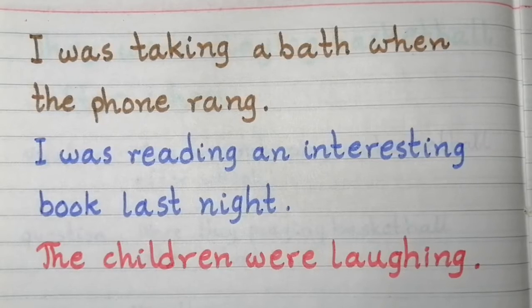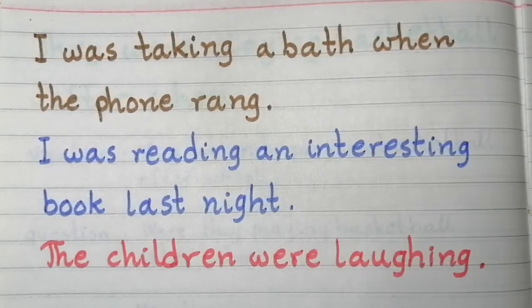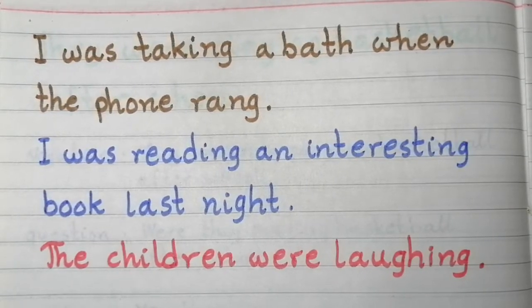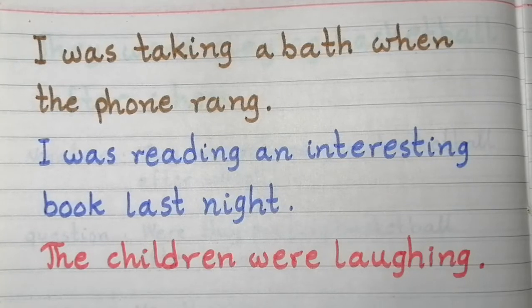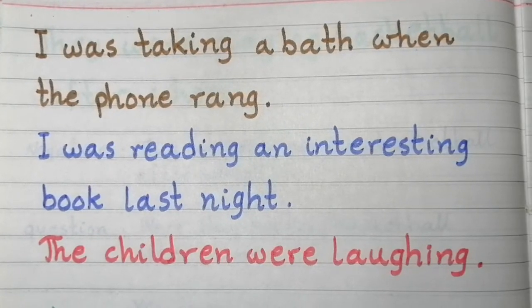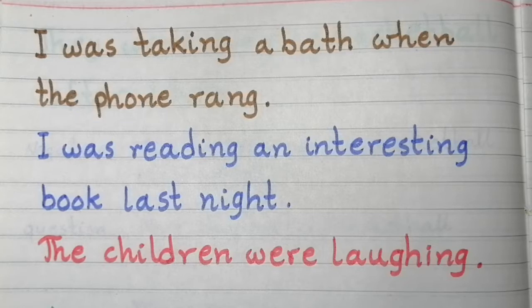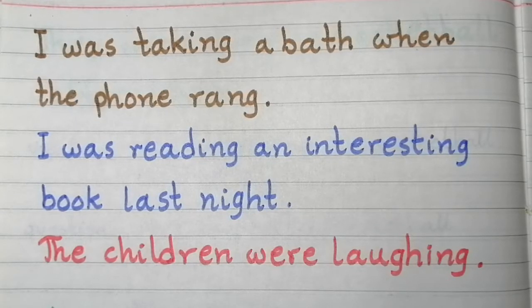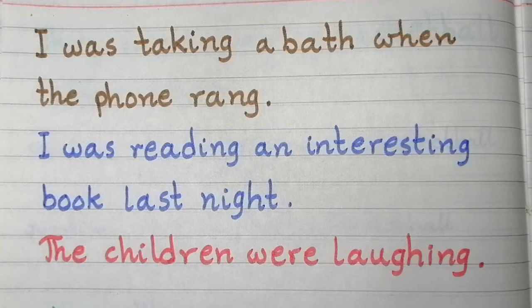Another example we have here on the past continuous tense. I was taking a bath when the phone rang. What were you doing when the phone rang? I was taking a bath. Okay? For a period of time, happened in the past. I was taking a bath. So, then we have, I was reading an interesting book last night.